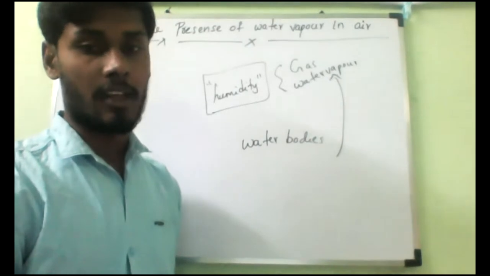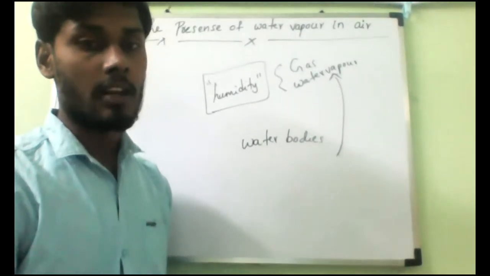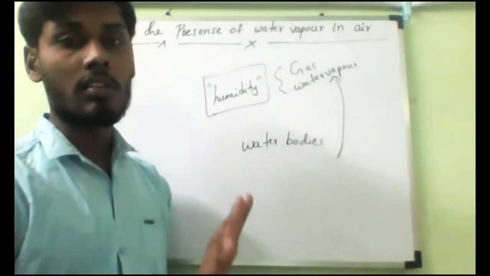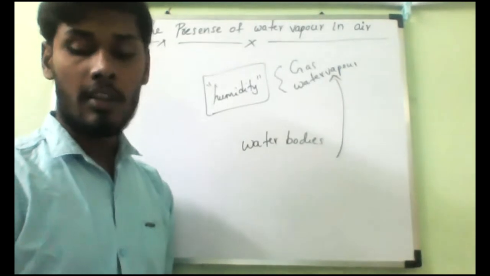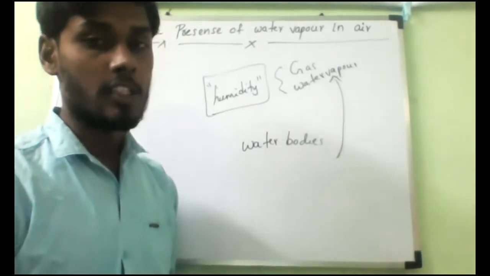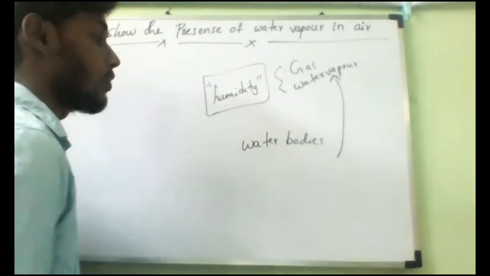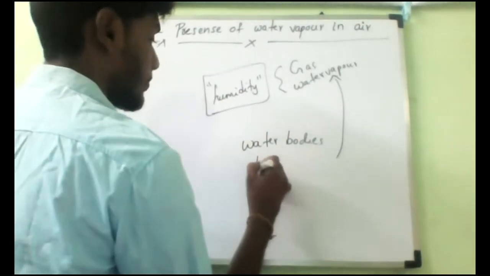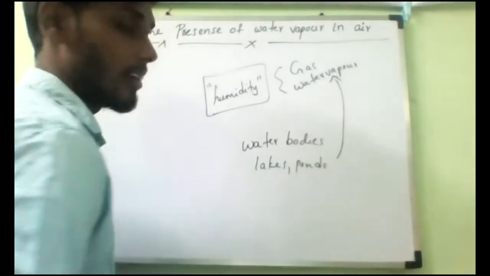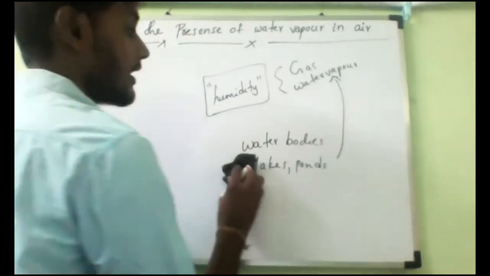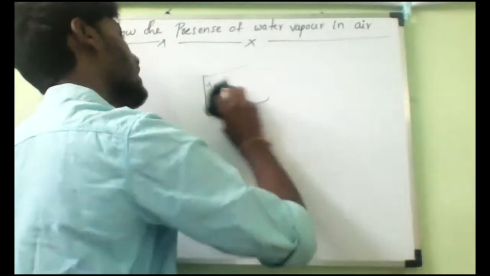Present in which state? Gaseous state. This is not constant throughout the atmosphere. Somewhere more moisture, somewhere less moisture. It depends upon the amount of water which is evaporating from water bodies like lakes, ponds and oceans, etc. If more water evaporates, the atmosphere contains more moisture. If less water evaporates, it contains less moisture.